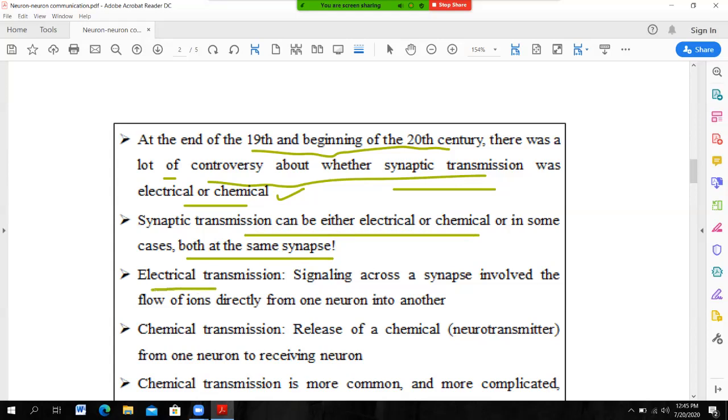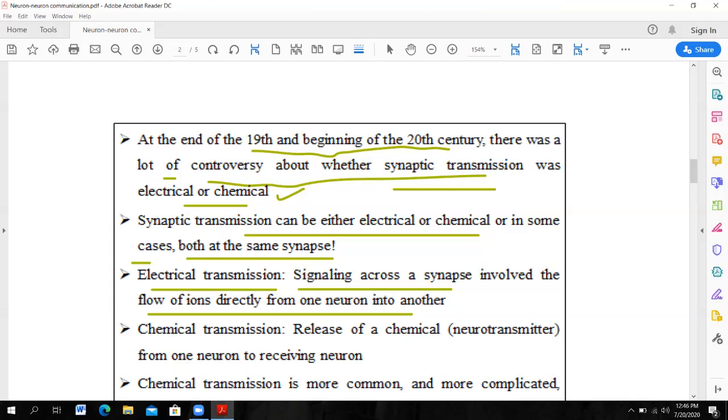What is meant by electrical transmission? Electrical transmission is messaging or signaling across a synapse which involves the flow of ions directly from one neuron to another. By means of electrical transmission, ions travel from one neuron to another, and the synaptic transmission here is electrical in nature, taking place by means of ions.